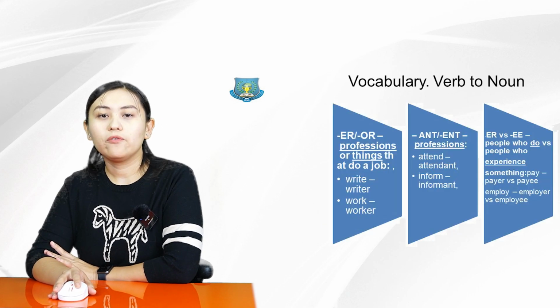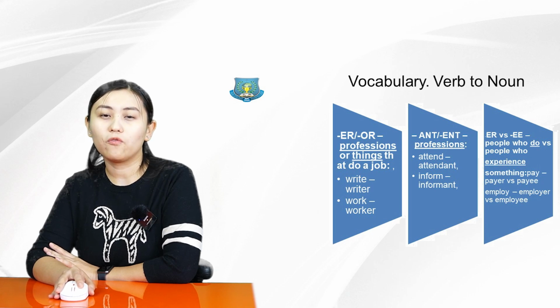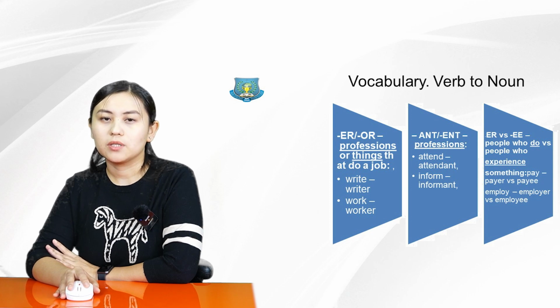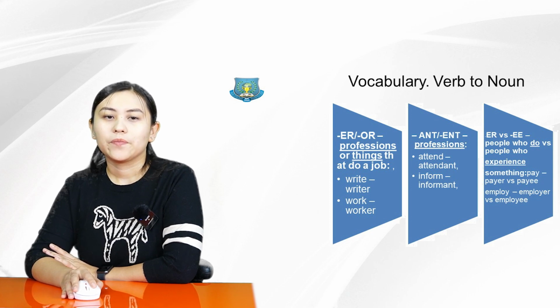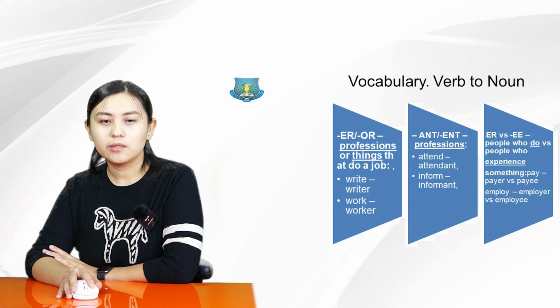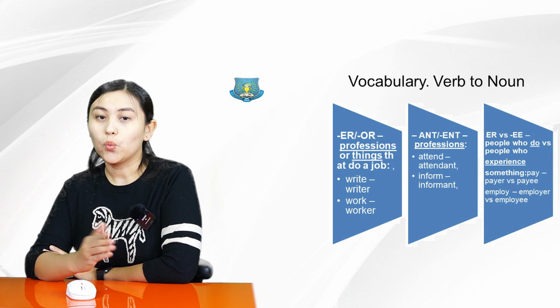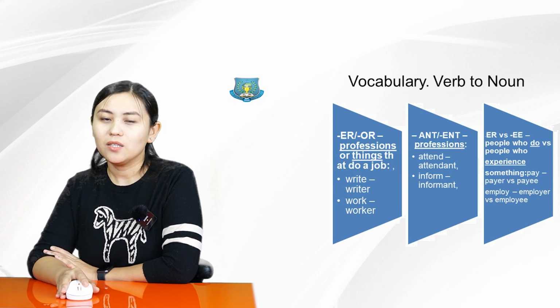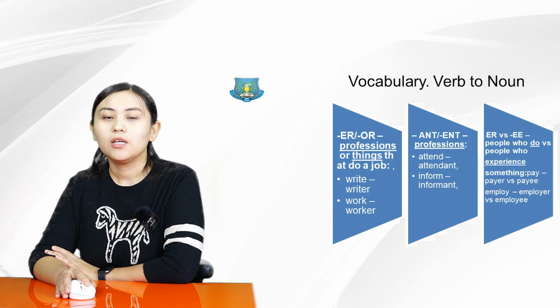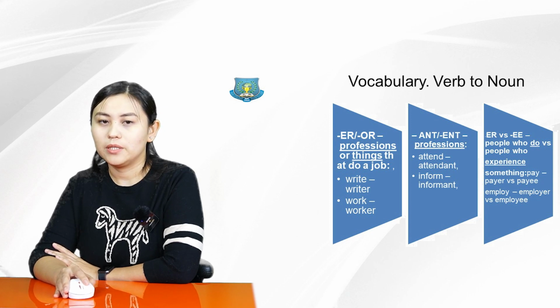In some words, we form a noun from a verb, or sometimes an adjective from a noun. So here is the example. ER or OR for professions or things that do a job. For example, write, writer, work, worker. ANT or ENT for professions, attend, attendant, inform, informant. Here also the professions.